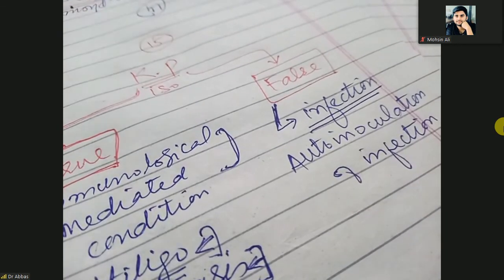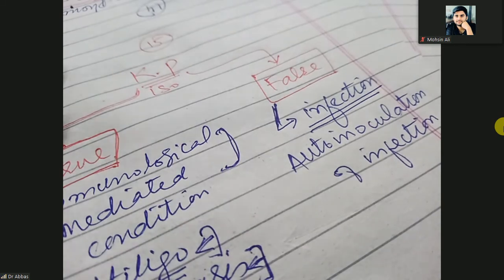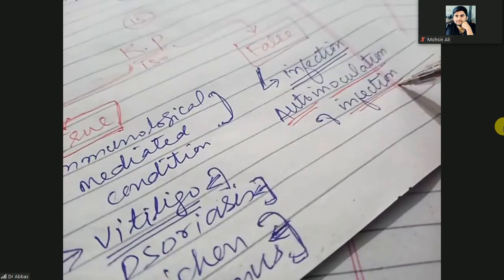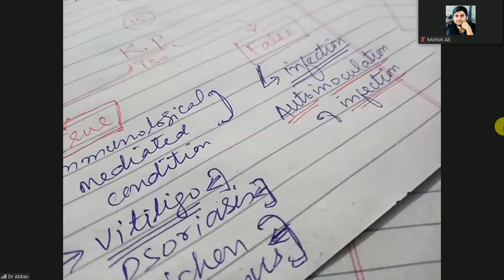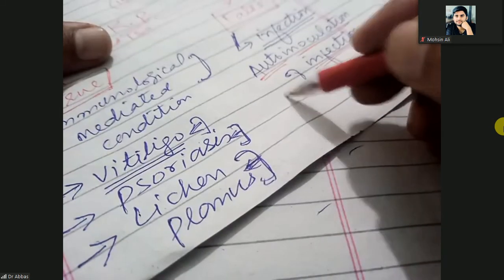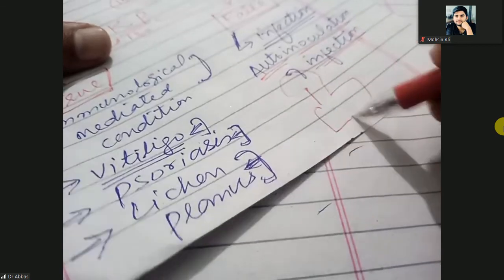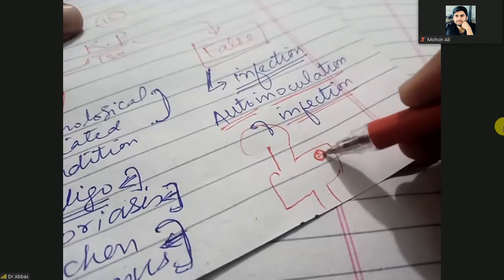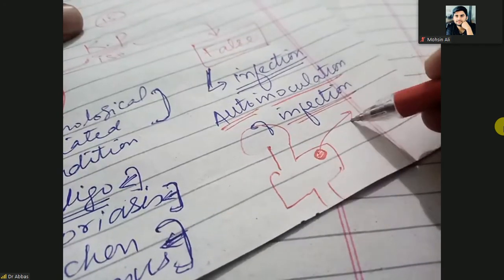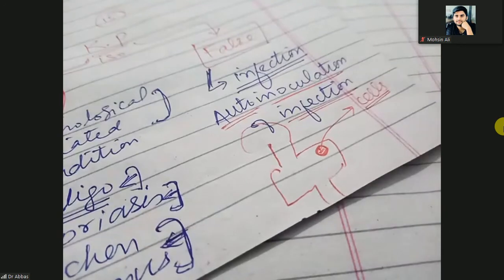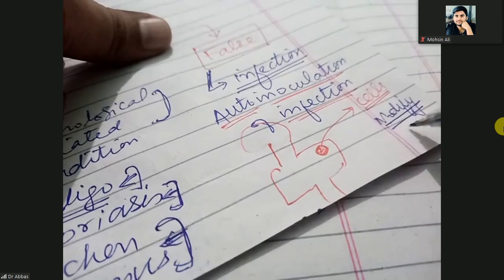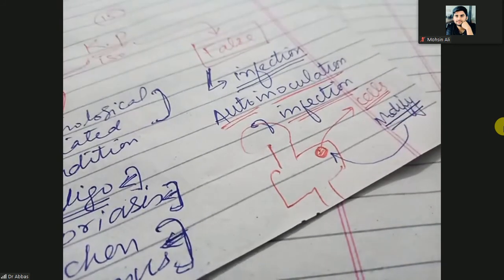What is the autoinoculation of the infection? I will tell you. Auto means the same; inoculation of infection means the same infection will occur in a nearby area. Here is your head, neck, and chest. You have taken some cells from the trunk of your body, modified these cells, and then reinfested them.